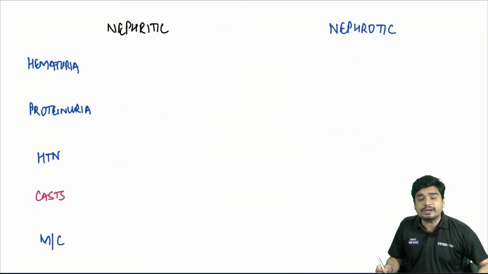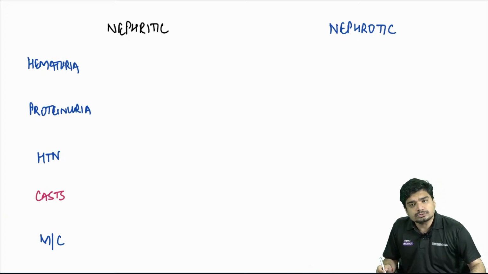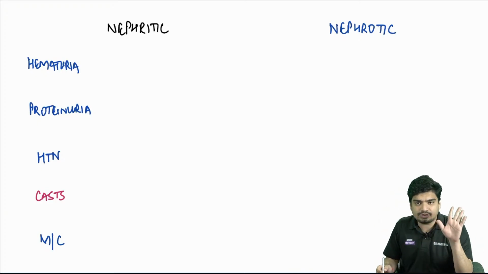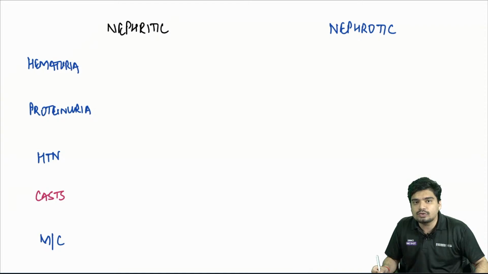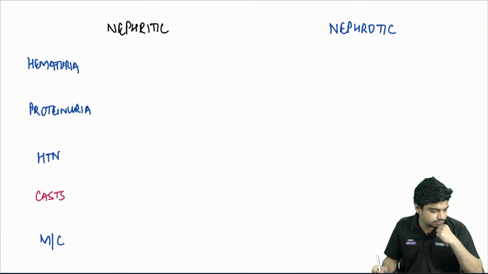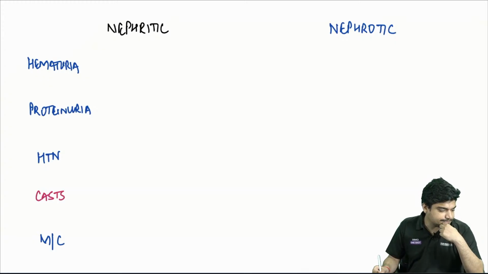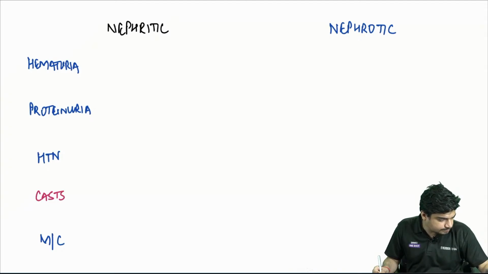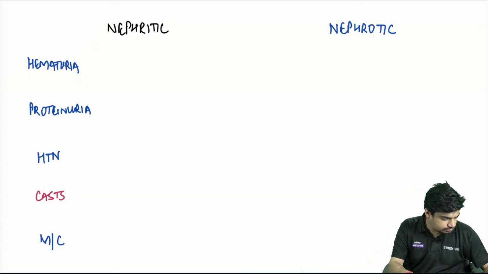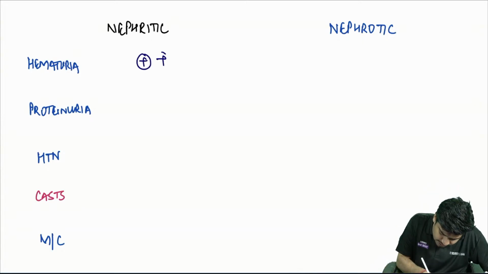Now I come to the difference between nephritic and nephrotic syndrome in children. So in case of children, you can have either nephritic or nephrotic syndrome. Some important differences. Tell me, who will have hematuria, nephritic or nephrotic? Nephritic, exactly. So hematuria is there in nephritic syndrome.